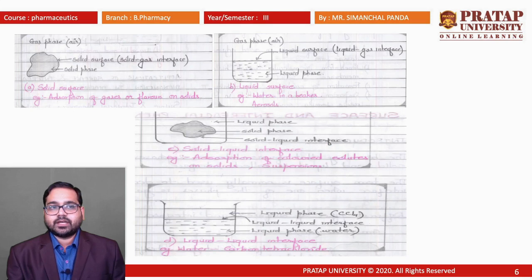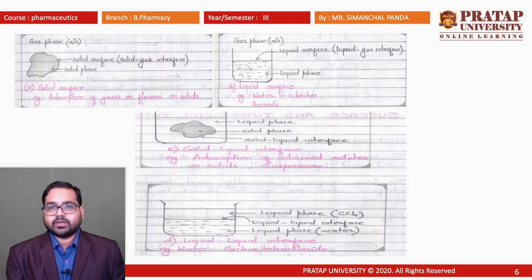Here in this diagram we can see different types of phases. The first one is the gas phase, where the solid surface is in contact with the air phase. Here the adsorption of gas or flavors on solids is an example of this type.